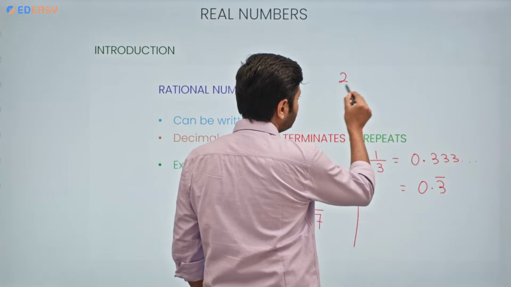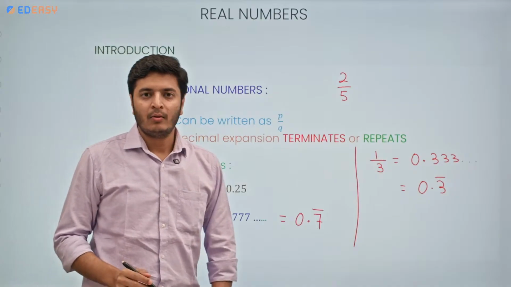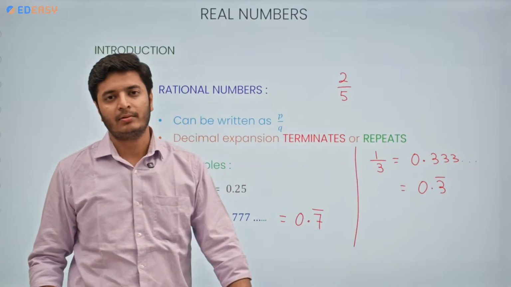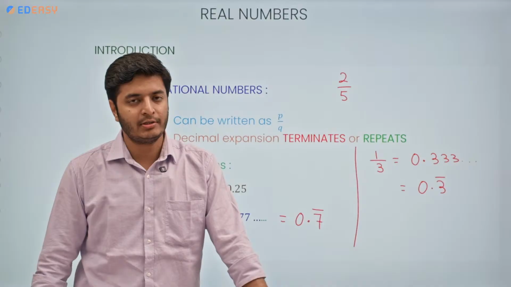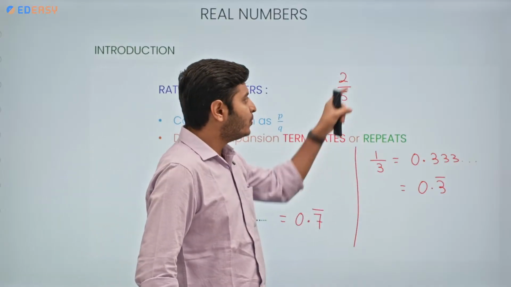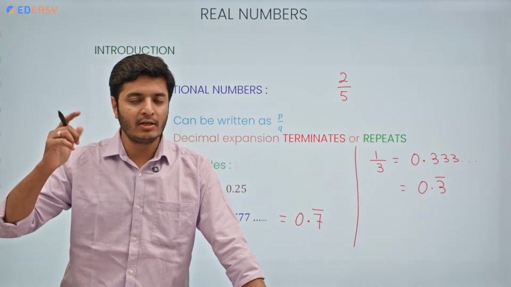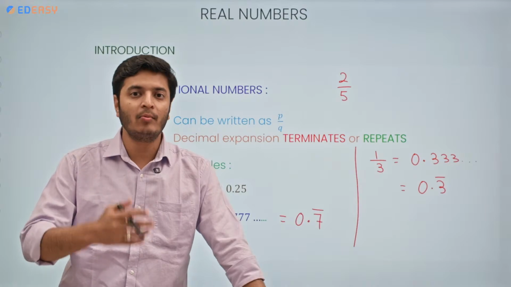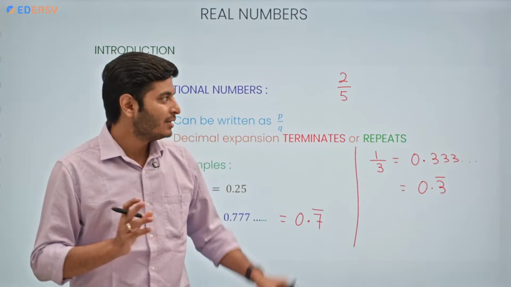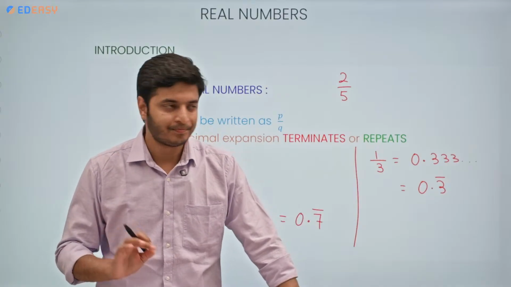Suppose I am going with 2 by 5. What is the meaning of 2 by 5? What is the meaning behind this number, this fraction or this rational number? It means that we are considering 2 parts out of a total of 5 parts. So the number in the denominator represents how many parts in total, out of how many parts we are considering.